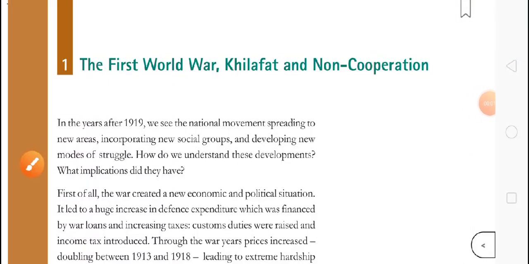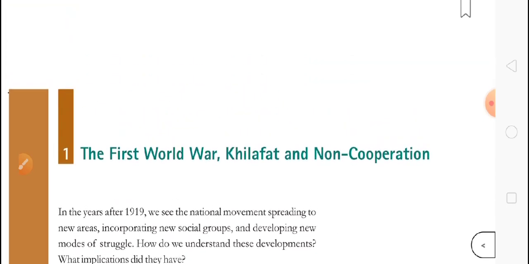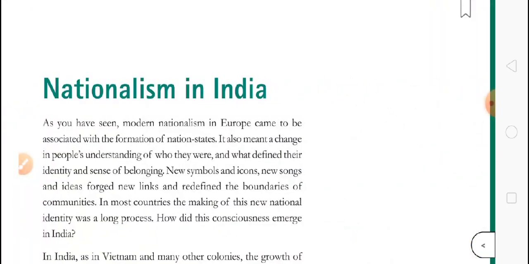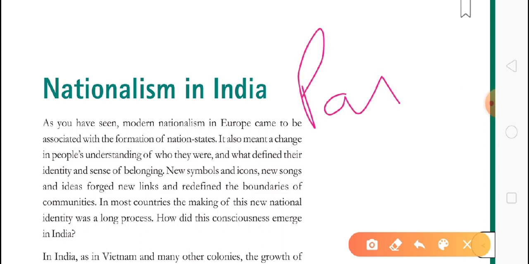Hello, dear students. I am back with the second part of this chapter, and that is nationalism in India. This is the third chapter of the history book, but we are considering it as the second chapter. Now we'll start our second part.